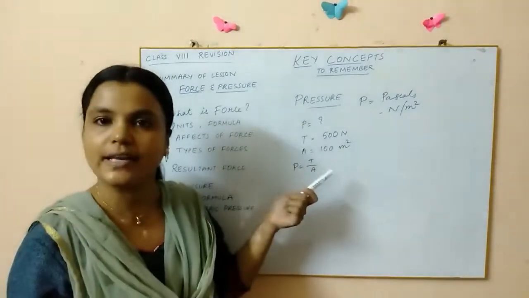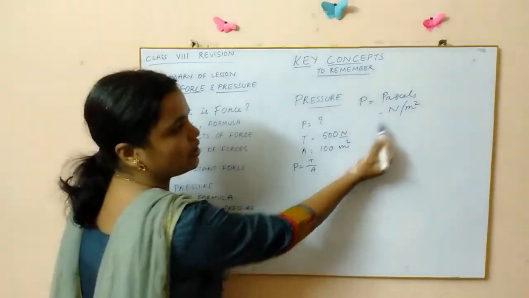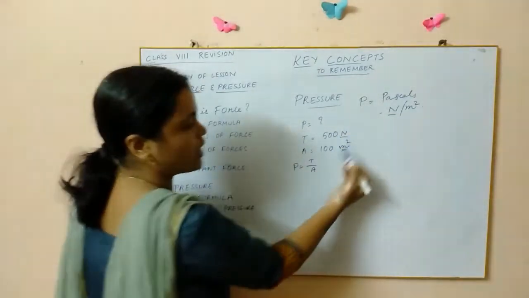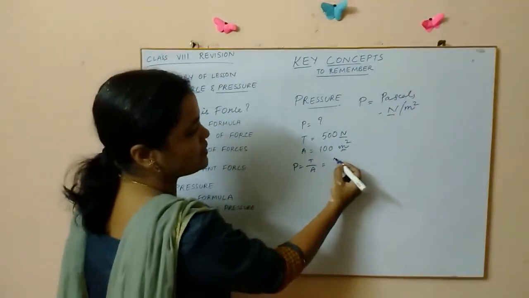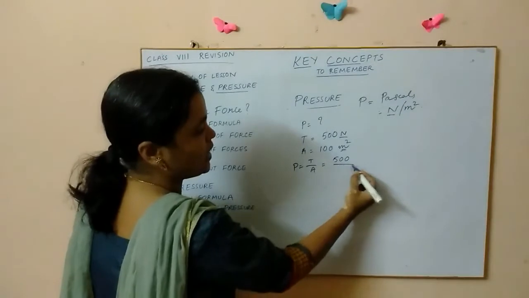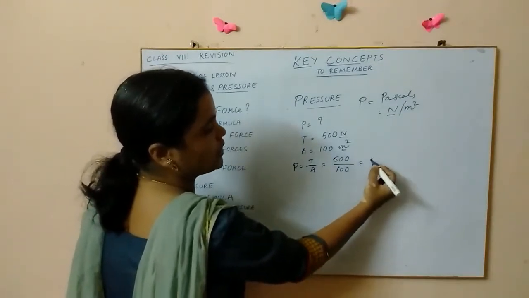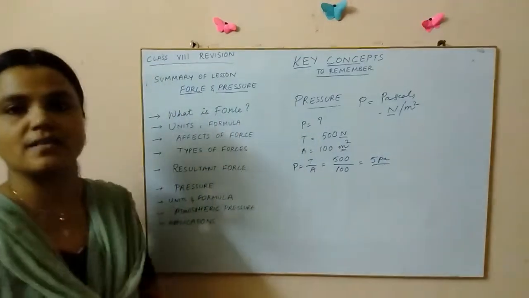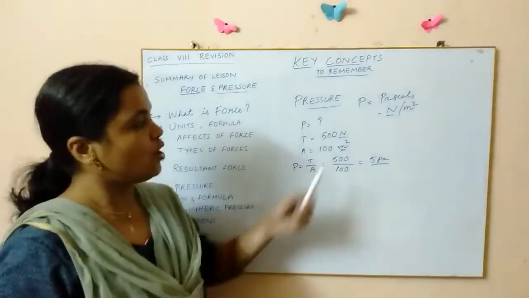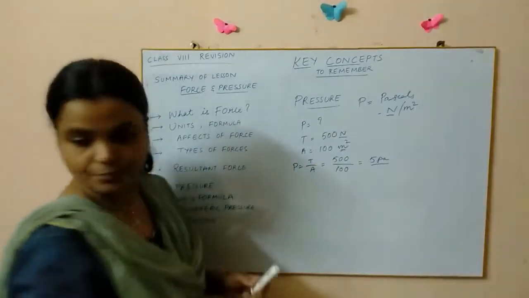Here it is already given in meter square, so it's not a problem. Directly it is in newtons and it is in meters, so you can substitute and get the answer. How much is thrust here? 500. And how much is area? It is 100, so it is 5 pascals. So directly you got the answer. What if it is given in centimeter square? Let us see that also.